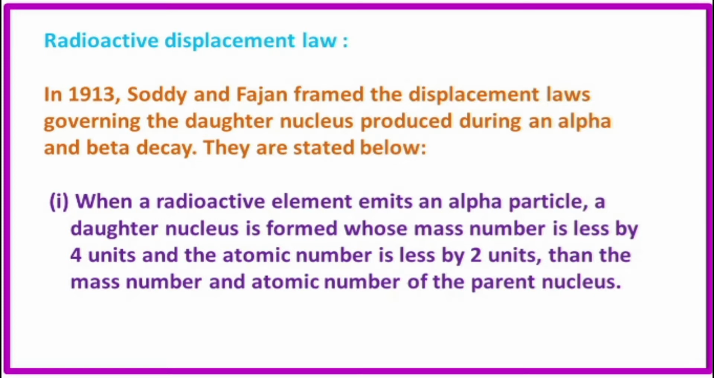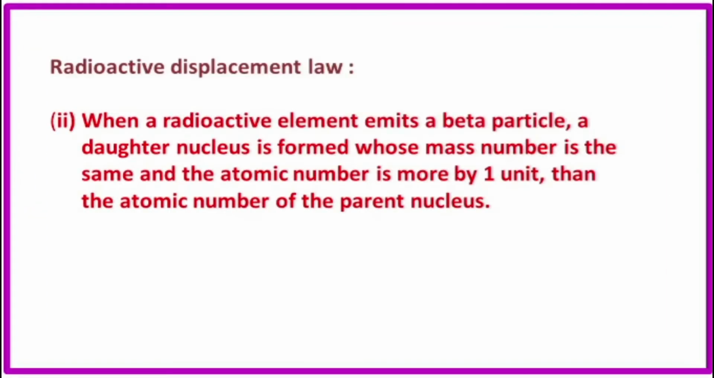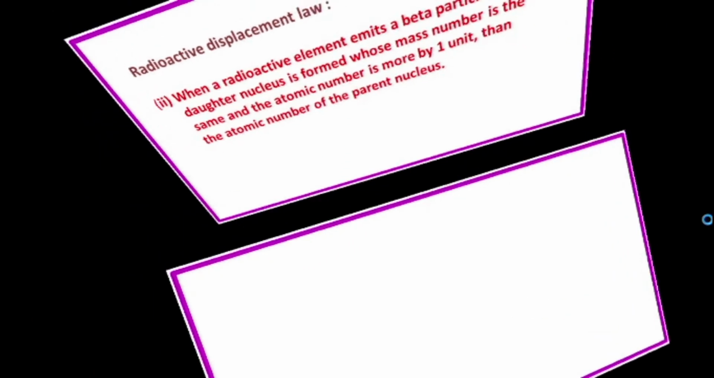We know about mass number: the sum of protons and neutrons in a nucleus. Mass number is equal to number of protons plus number of neutrons. What is atomic number? The number of protons in the nucleus of an atom is the atomic number Z. Atomic number is equal to the number of protons or the number of electrons. The second law: when a radioactive element emits a beta particle, a daughter nucleus is formed whose mass number is the same but whose atomic number is more by 1 unit than the atomic number of the parent nucleus.